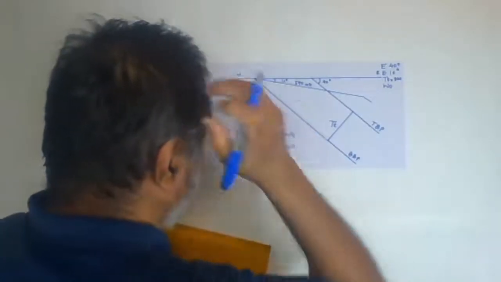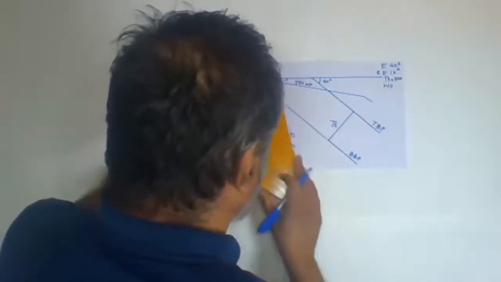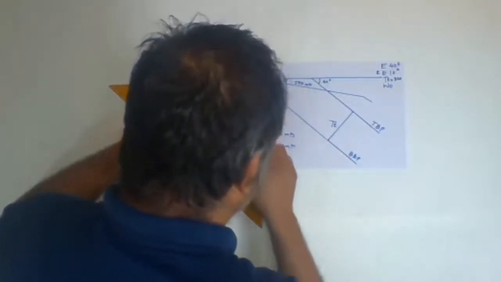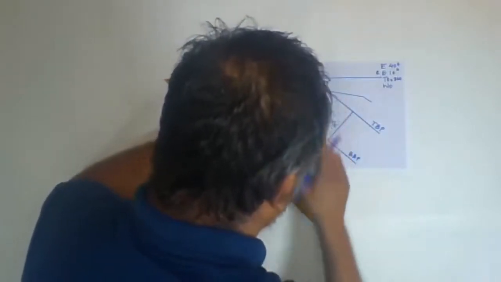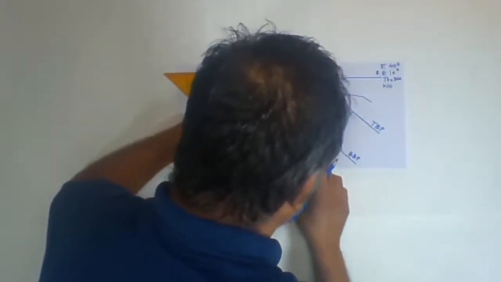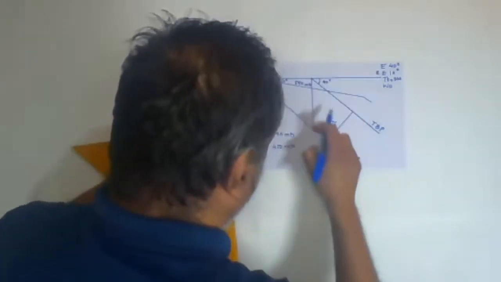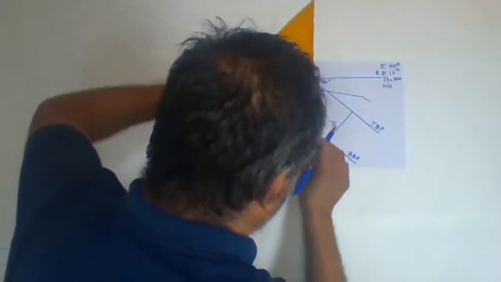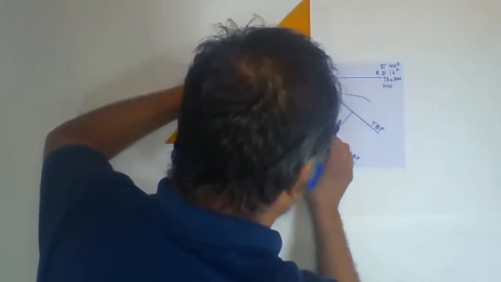And if you want the vertical thickness, if we start from here we only get the bottom bedding plane, not the top bedding plane. So from here you can start making the top bedding plane. I will draw this line, and now if you measure from top to bottom on this line, it will give you the vertical thickness. It is exactly 4.